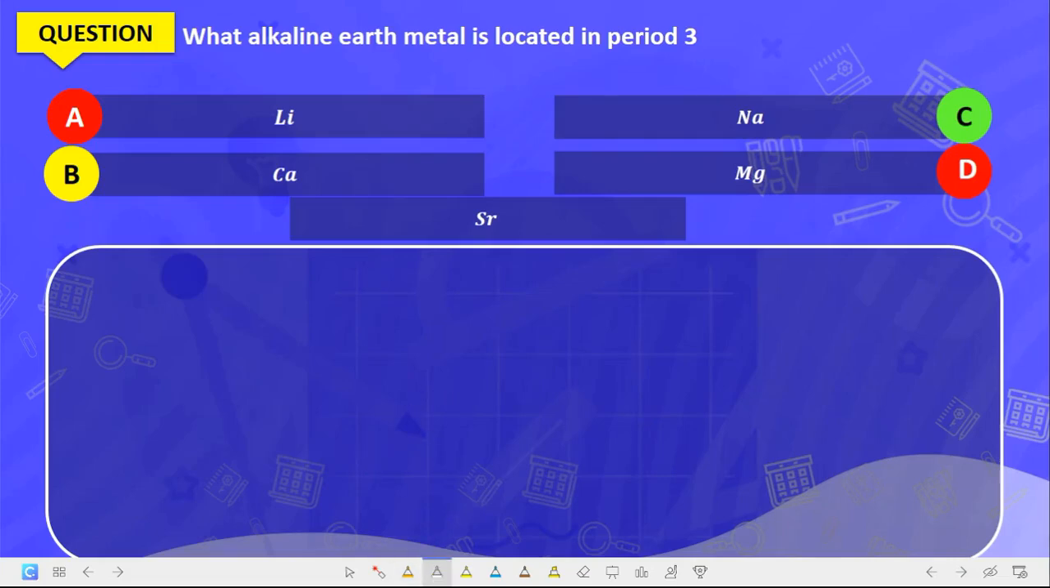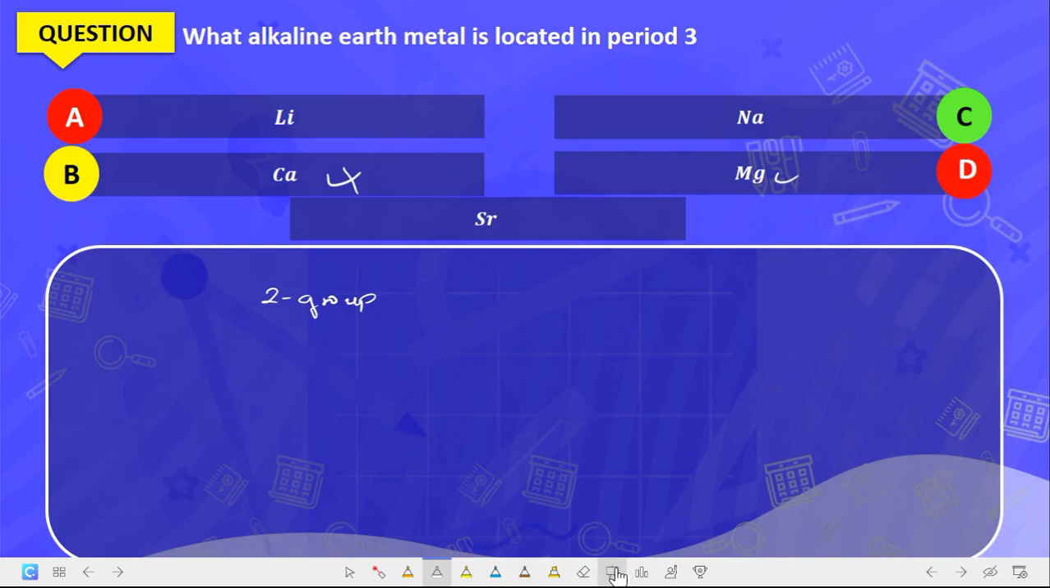Now we have the following question. The question says, which alkaline earth metal is located in period 3? Now, what are the alkaline earth metals? They are the group 2 elements. And the only group 2 elements here are what? Calcium and magnesium. But then, which of them is located in period 3? The correct answer is magnesium. Calcium is not located in period 3.